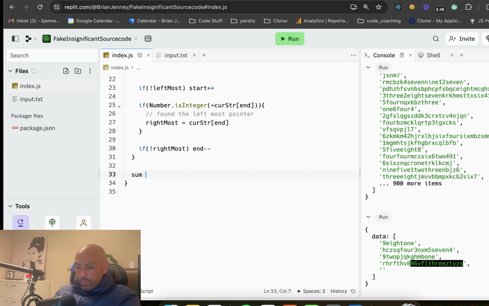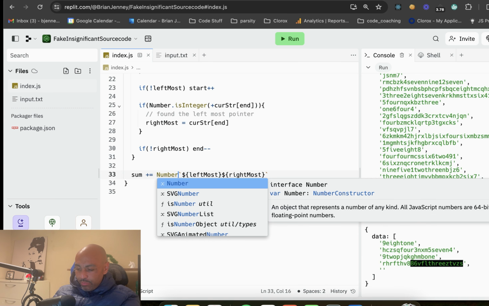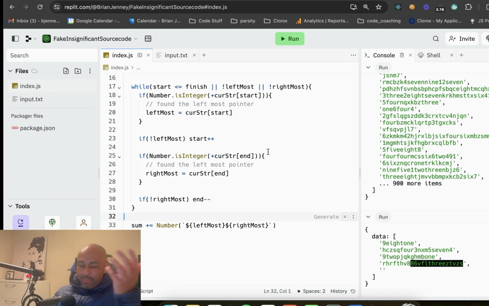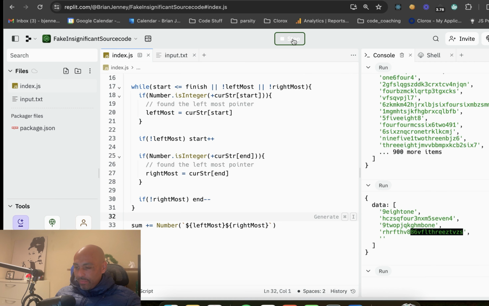We'll do sum plus equals, and we will do the leftmost. Remember, these are strings, and we'll do rightmost. And because these are strings, we will coerce them to a number by adding a plus in there. You could do it some other way if you want. You could do Number, too. Does it matter? Let's walk through this real quick to make sure we're doing this right. Screw it. Let's press run and see what happens.